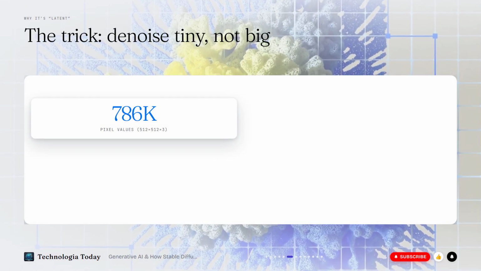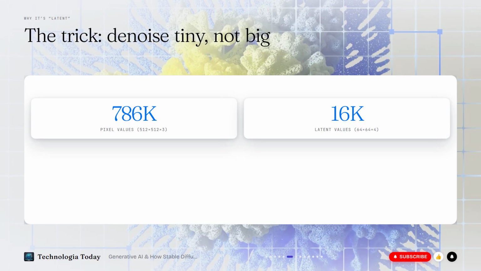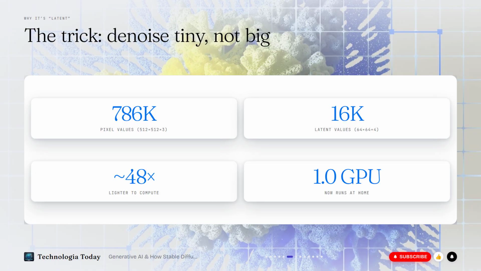Here's the trick that put image AI on your laptop. A 512 by 512 color image is nearly 800,000 individual numbers, and denoising all of that on raw pixels is brutally expensive, so Stable Diffusion doesn't. The VAE compresses the image into a tiny latent grid, 64 by 64 by 4, about 16,000 numbers, and every denoising step runs in that compressed space, where the math is roughly 48 times lighter. Only at the very end does the decoder blow it back up to full pixels.